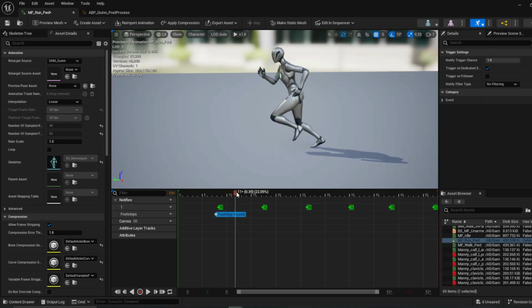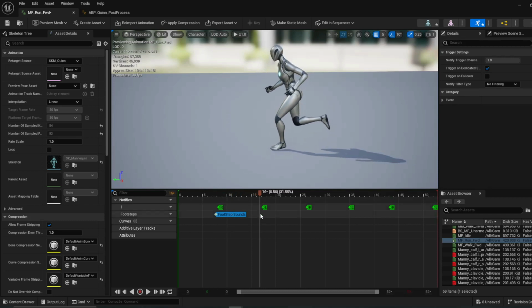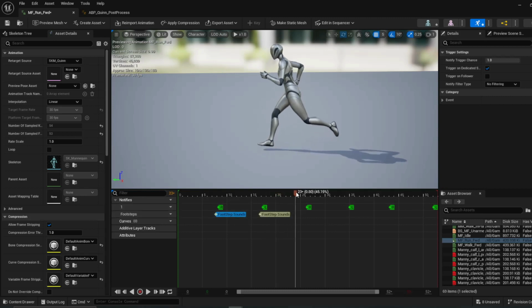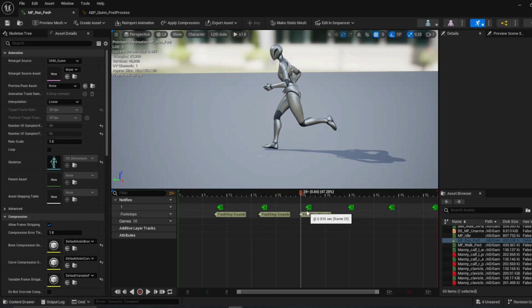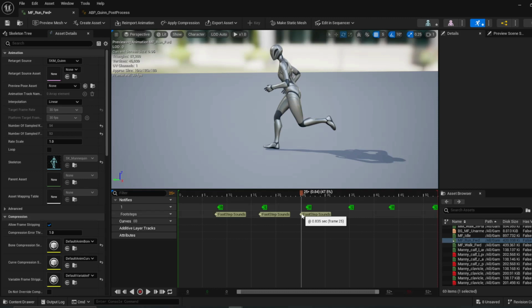So we go through here. I'm going to say it's right about there. What I did is I just copied this one. If you just press Control C, and then when you find the next footstep, you can just Control V it. You have to mouse over the right spot, Control V. Well, that's actually maybe a little early.